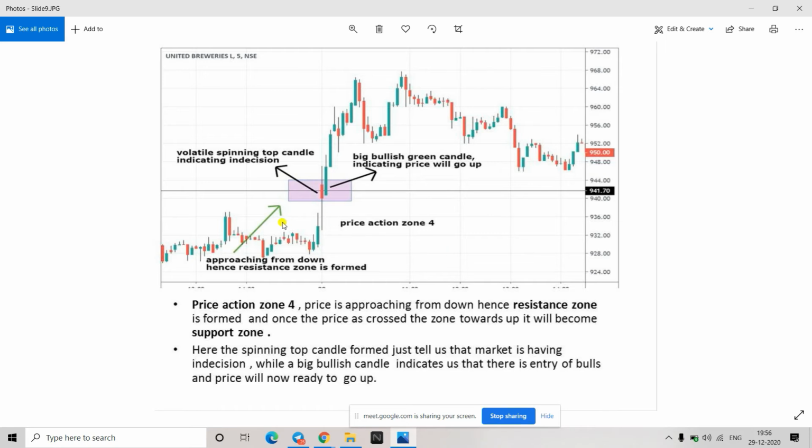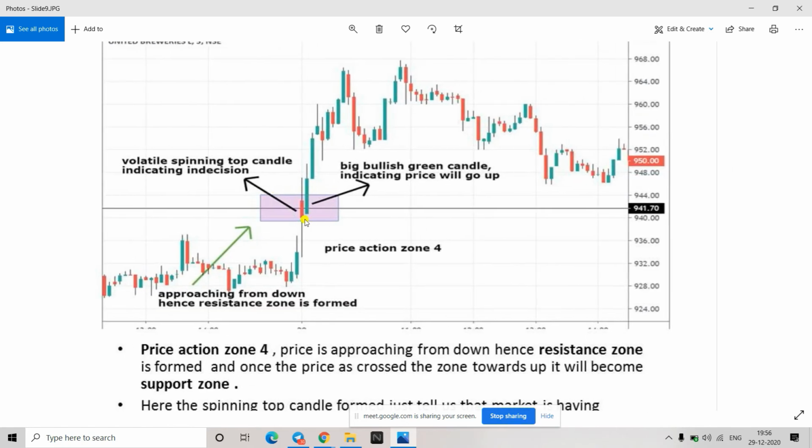So this is what has happened here also. We are zooming it. Price has gone up from down here. Suddenly, after reaching this place, price has gone down till here, and it has gone up till this high. So our understanding is buyers have tried to take the price up, and sellers have also tried.